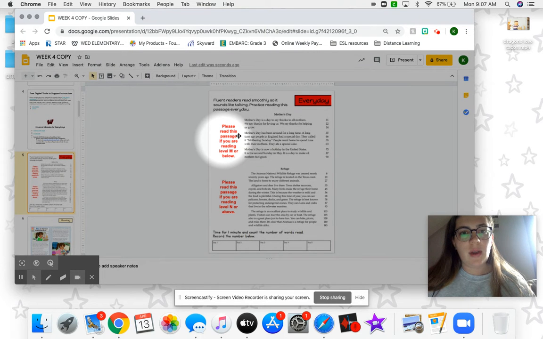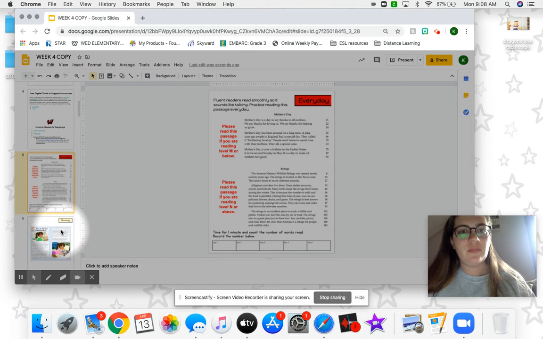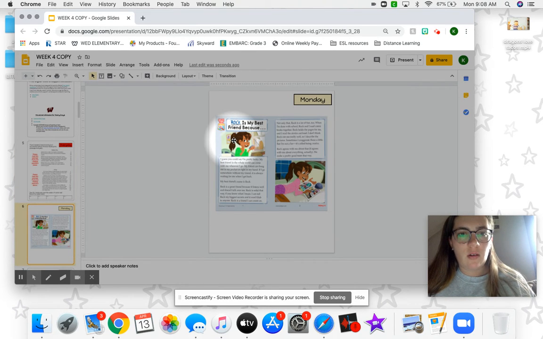We're going to start by, most of you are going to be reading this paragraph. So remember, you're starting your timer for 1 minute and seeing if you can finish the whole paragraph. And if you can't, you're going to count all the words and mark them in this Monday box. And then you're going to read the article about Rock.